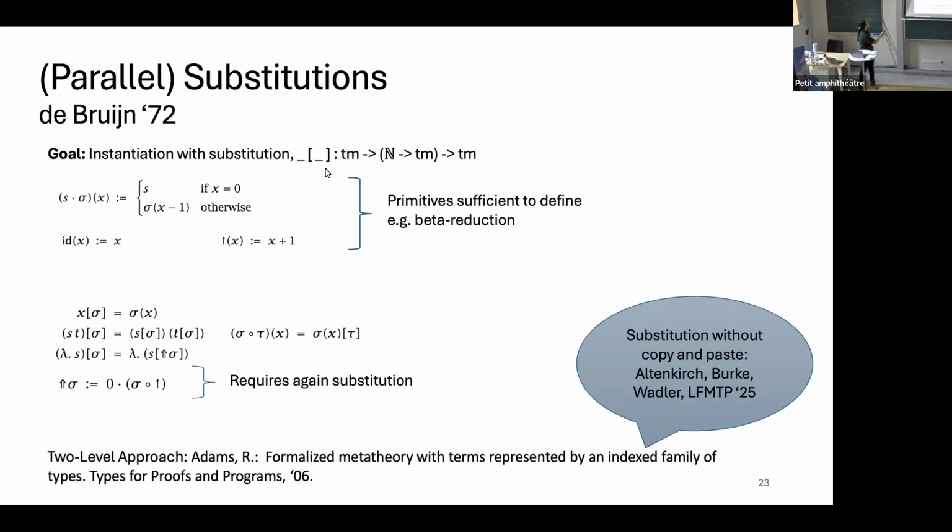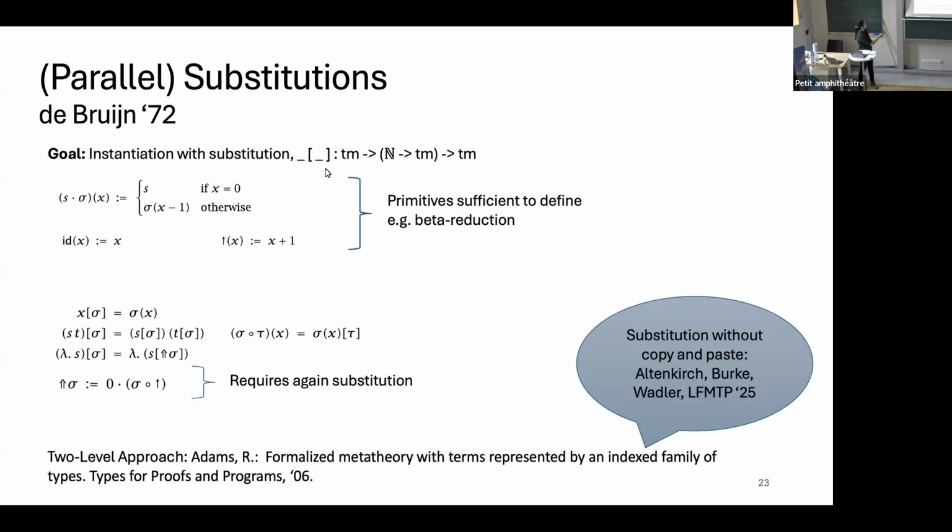We have to care for the scope change, which is implicitly there. So what we do is we use s, and then we have to shift the sigma, meaning that the first variable, the 0, we can't replace, because it's just a newly bound variable, and all the substitutions in sigma have to be looked at under the shift.